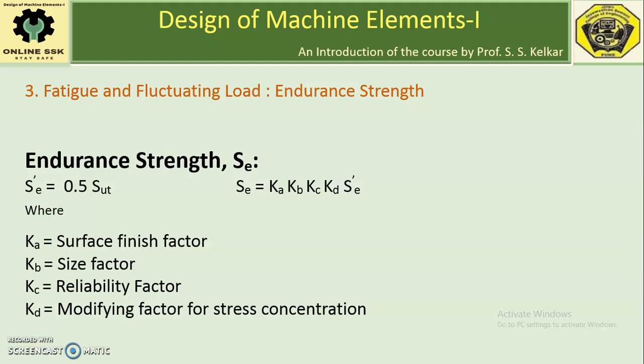A rough surface finish may give rise to fatigue cracks. That's why surface finish does matter. The surface finish of the actual machine part matters in the calculation of endurance strength.